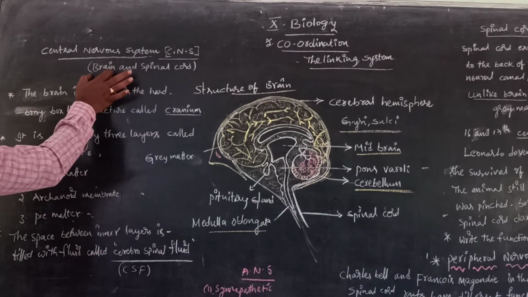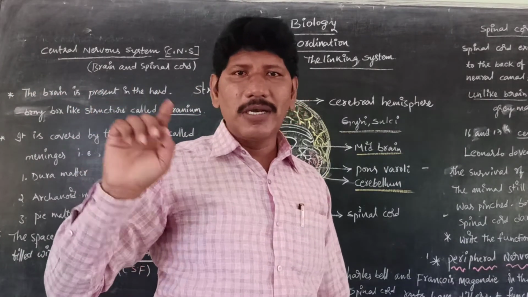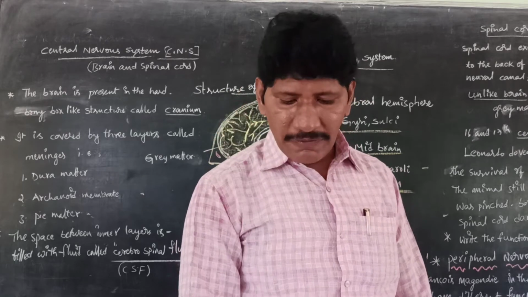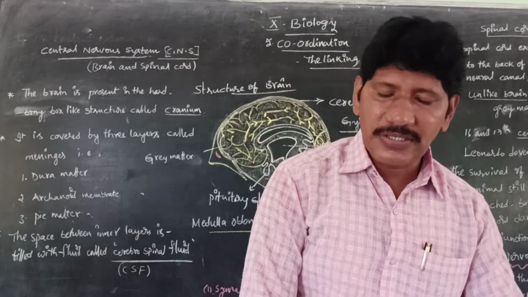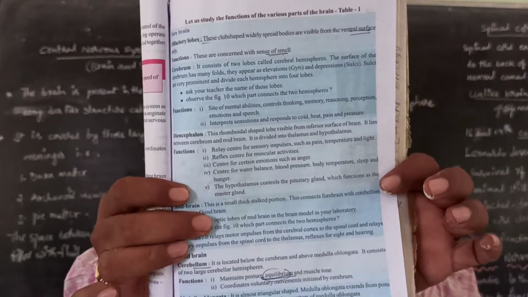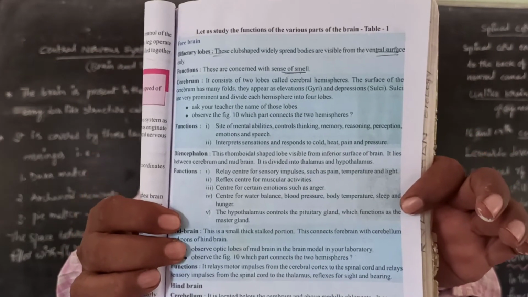So this is a part of only the brain. Till now we discussed the brain, and further we move to page number 101. There we have the tabular form of the brain and its functions. When we move to textbook page number 101, we have the brain in tabular form.